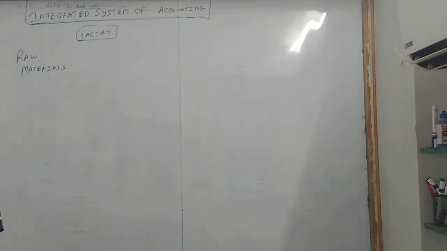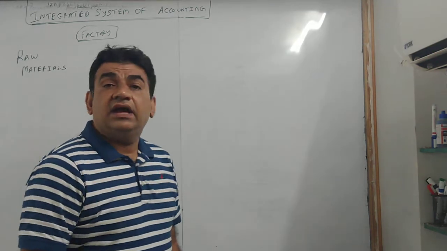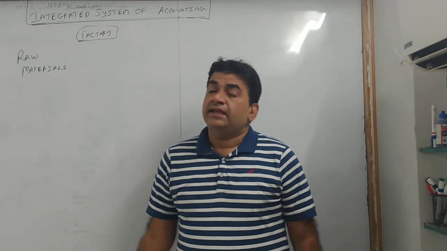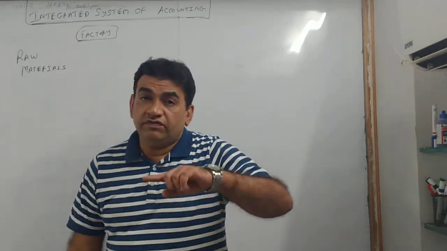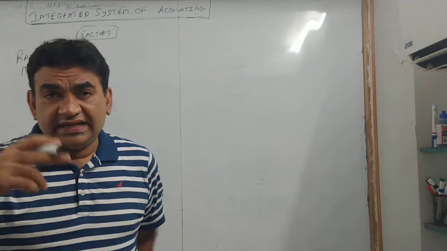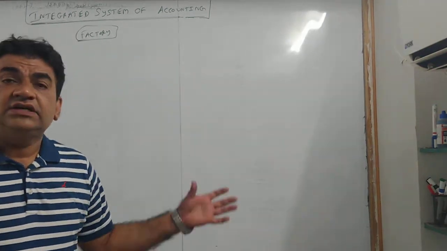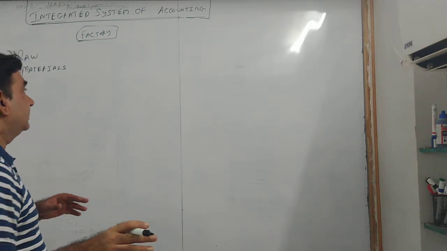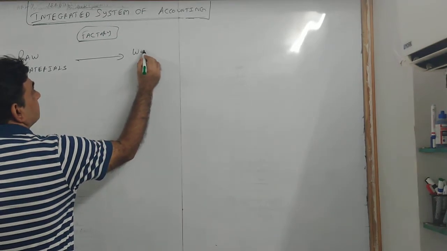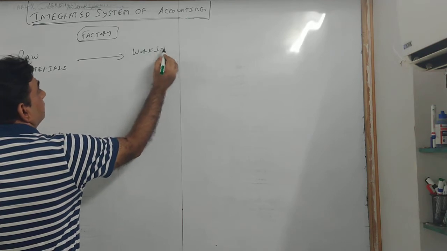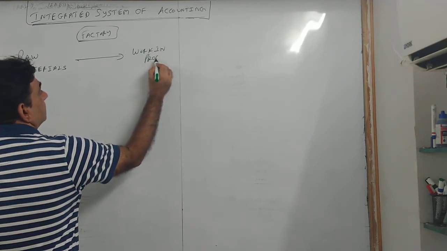Okay? First, what happens? You buy raw materials. Correct? Then, what happens? Raw materials you further process. Workers work on that. Okay? Raw materials get converted into work in progress.